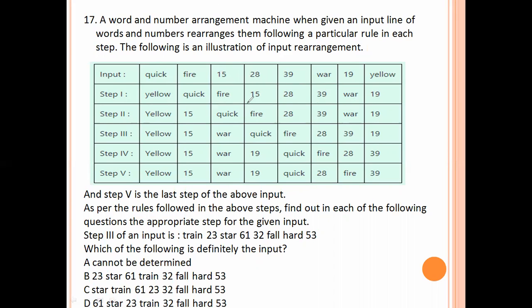Next, after yellow, this middle value 15 comes here. So here we won't follow any rule. Which of the following is definitely the input? We can't say the input value, so it can't be determined. Option A is the right answer.